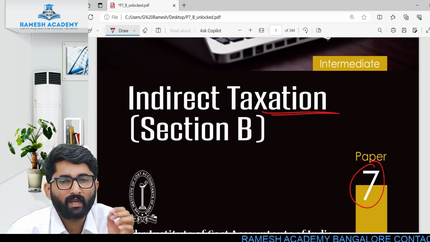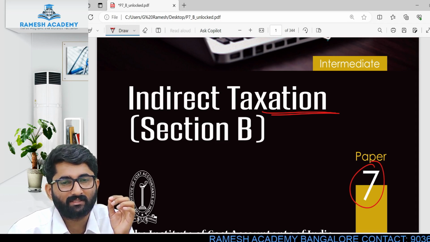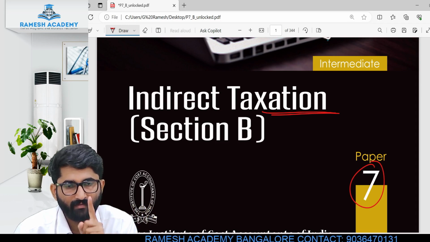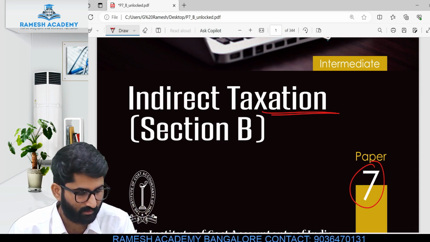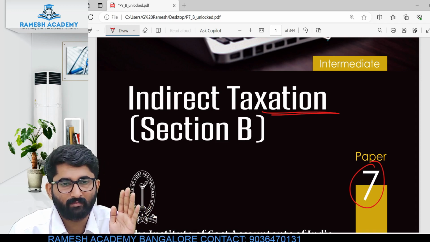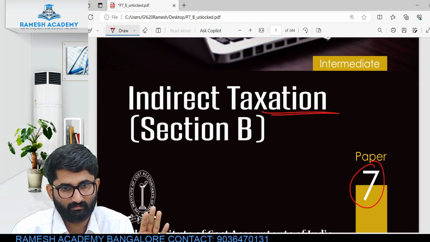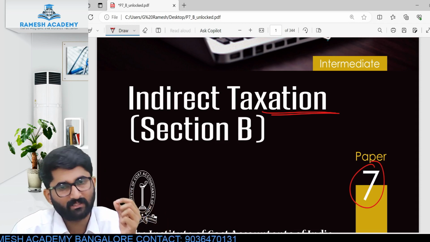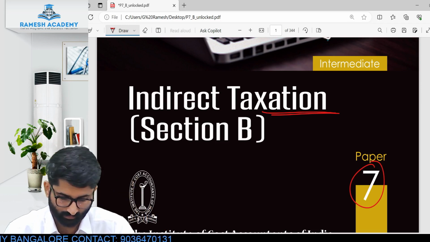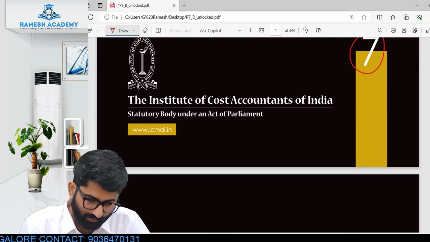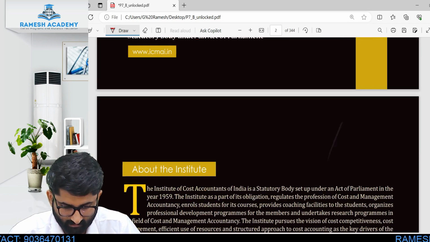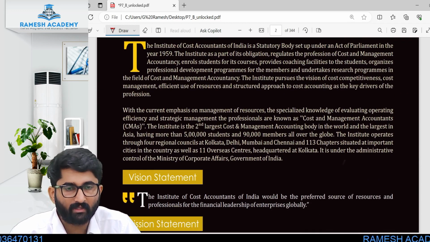Don't worry, whenever there are amendments or any statutory updates, we are going to cover them. Your material, which is given by the institute, has no amendments or statutory updates, but not to worry, when I am here, no fear. We will discuss the statutory updates whenever required. Now here, this is given by the Institute of Cost Accountants of India. You are going to become cost accountants, and this is the intermediate level.